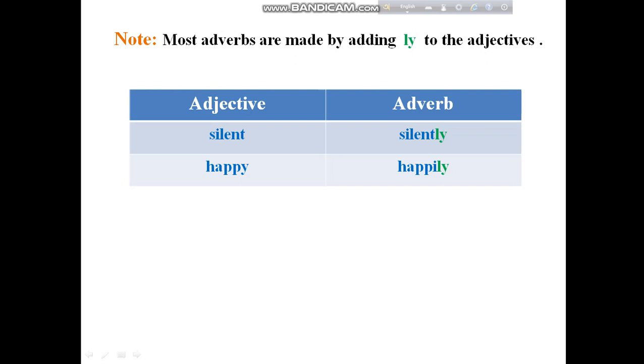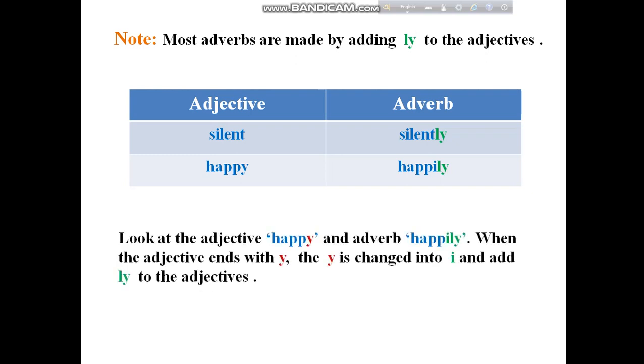Here, most adverbs are generally formed by adding ly with the adjective: silent, silently; happy, happily. And look here, happy: when any word has y, then if it is turned into adverb, the y will be omitted, and in that place i is replaced and ly is added, then it will turn into an adverb.